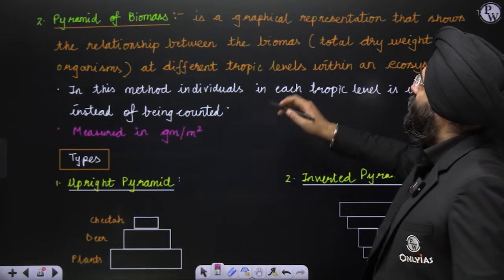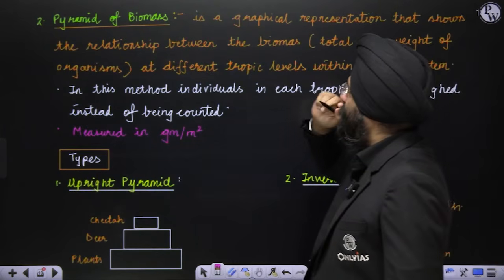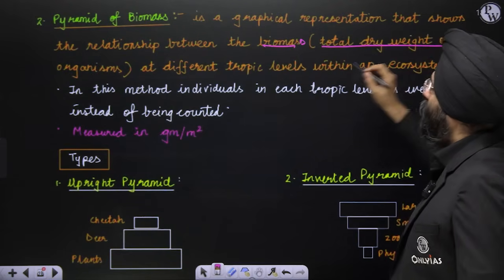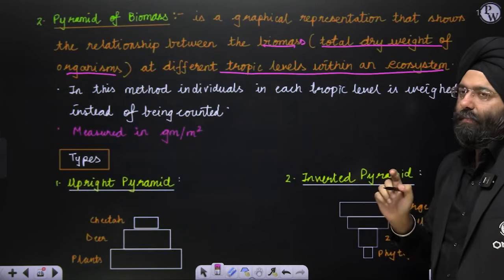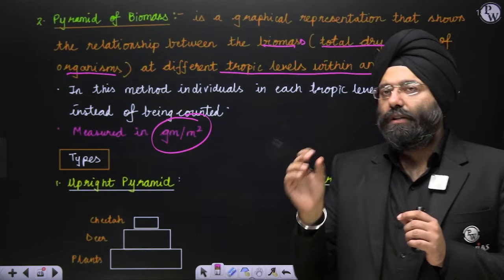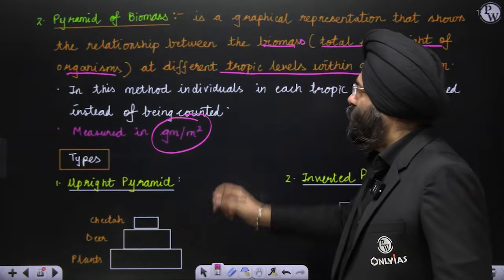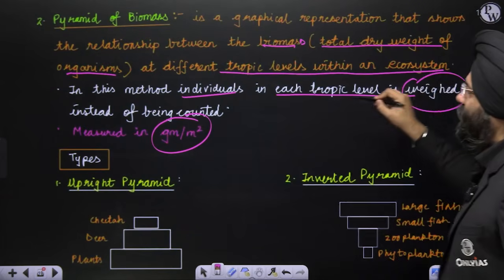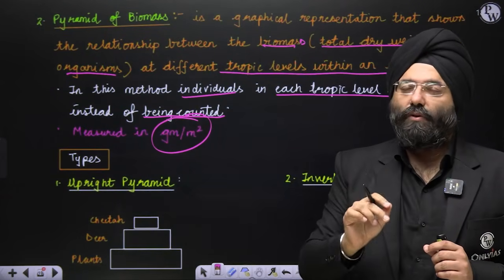So pyramid of biomass is a graphical representation that shows a relationship between the biomass, that is the total dry weight of an organism at different trophic levels within an ecosystem. Now please remember, it is measured in grams per meter square. That means amount of weight per meter square. So you're basically measuring the weight, not the number here. So in this method, the individuals at each trophic level are weighed instead of being counted. Instead of being counted, it is being weighed. That is very, very important here.